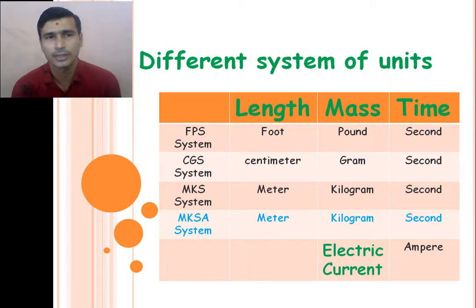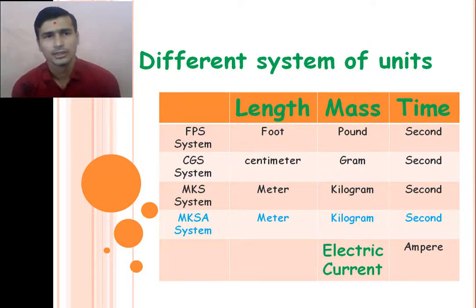In this way, different countries established their own different systems of units. So what was the problem behind this? Different countries established their own units, so there would be some business loss, right? Suppose we measure a substance in grams in an Asian country, and in the same way in a British country, we measure the same thing in pounds. So there will be some error in that, and there will be some loss for business purposes.